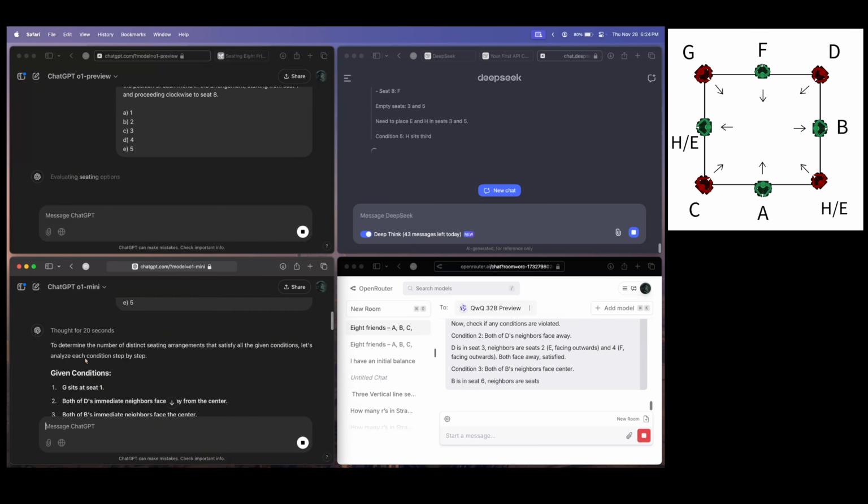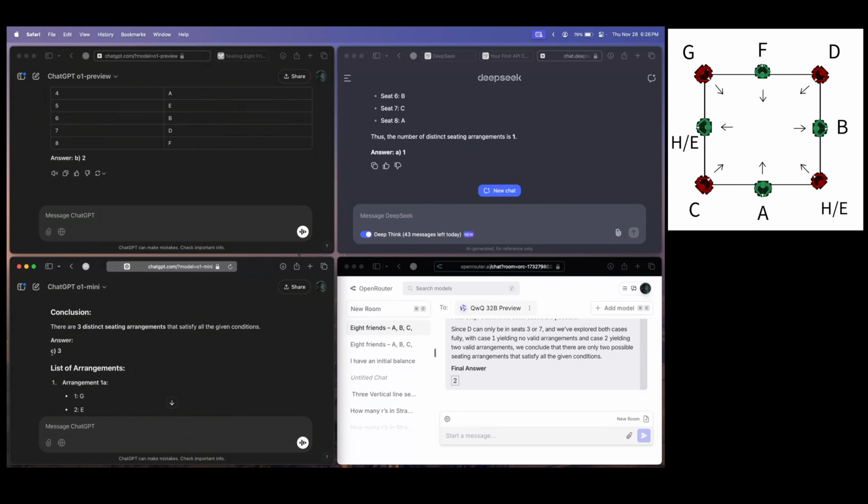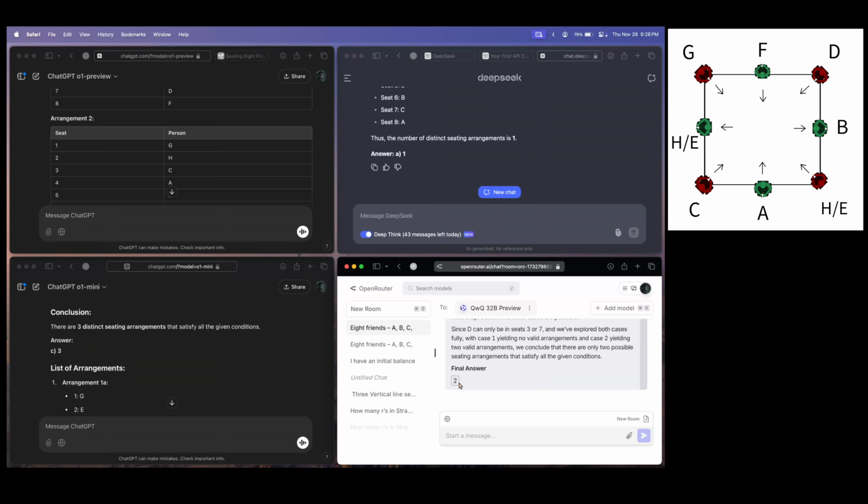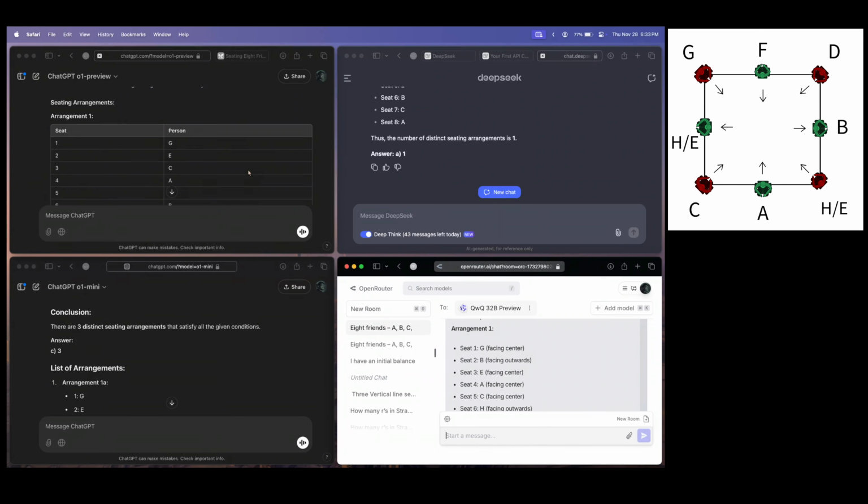Okay, so the o1 Mini has finished. The response from o1 Mini says that there are three possible seating arrangements, which is wrong. There are two. The DeepSeek model says there is one, which is wrong. And the o1 Preview model says there are two, and it also mentions the seating arrangement. We'll check this out. And the Qwen model has given us the answer that is two, but has not mentioned the seating arrangements, so let's ask it to mention them. Okay, so let's check the seating arrangement.